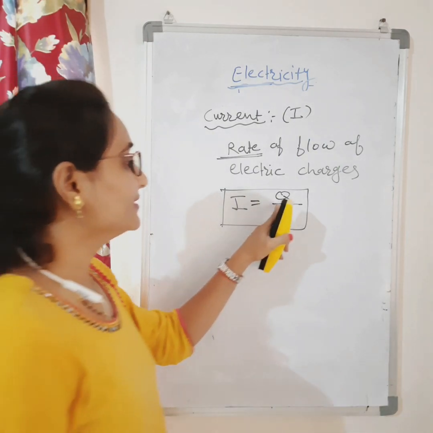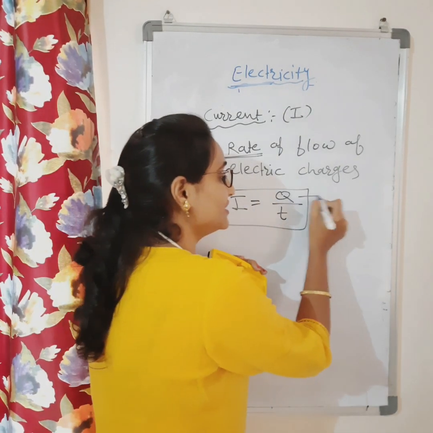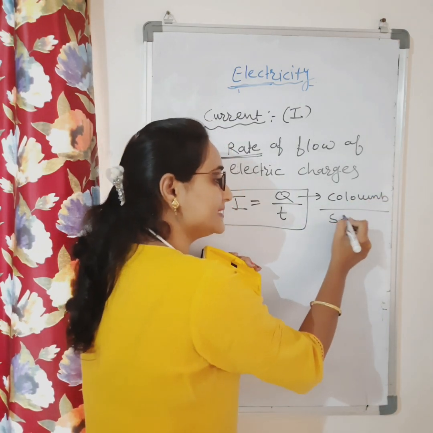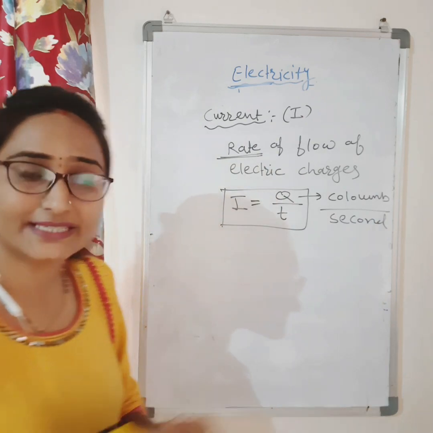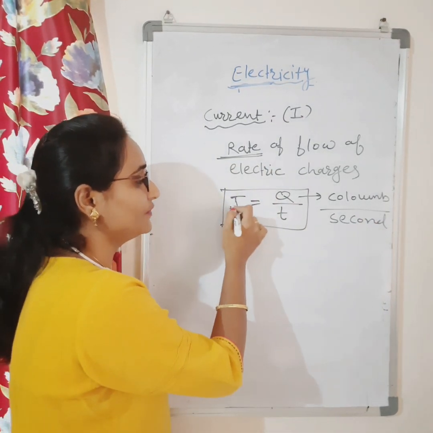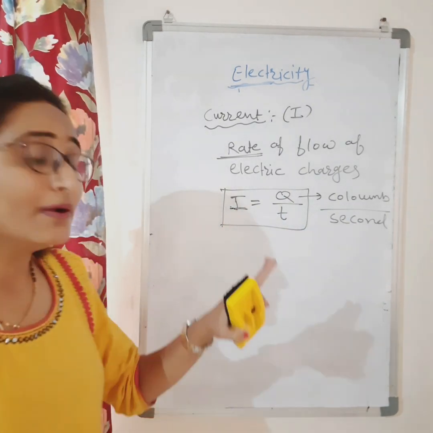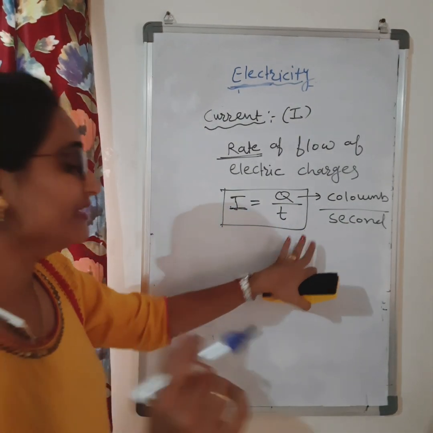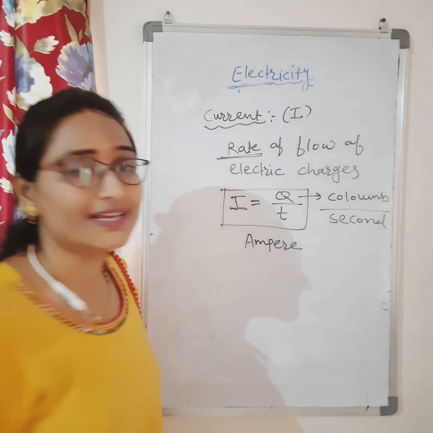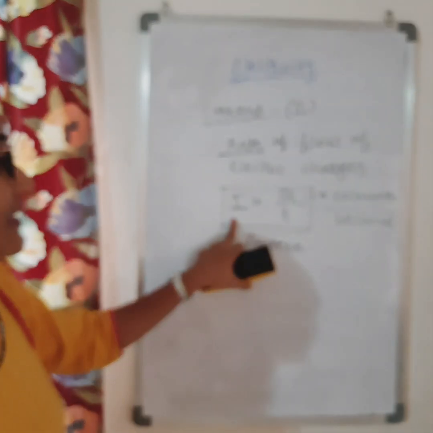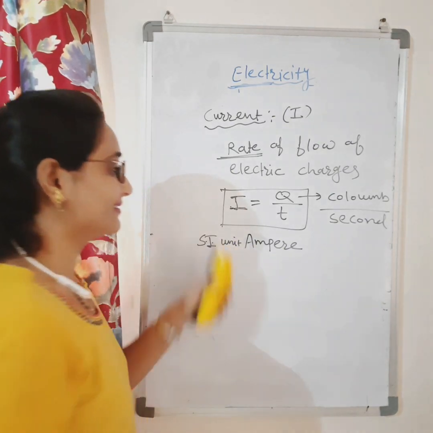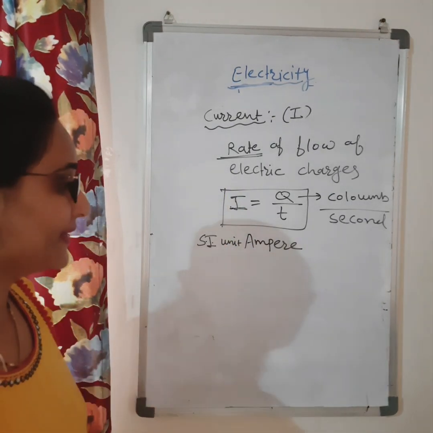And I told you the unit for charge is coulomb, and the unit for time is second. You know that. So the unit for current will be coulomb per second. For this coulomb per second, a special name is given, and that is called ampere. So ampere is the SI unit of current.